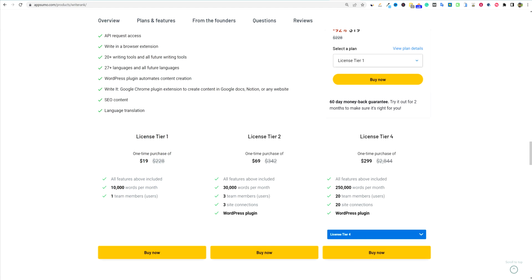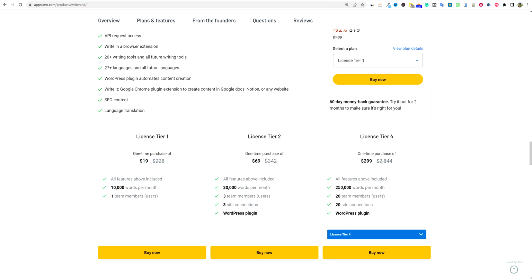250,000 words per month, 20 team members. I don't think you'd ever even come close to using that many. I think one or two team members managing, because with 20 site connections, I really don't know how you manage your teams, but I just can't see you needing to assign 20 team members. Essentially, if you have one team member managing one site, that does make sense, but you wouldn't be using only 250,000 words per month, if that makes sense, right?